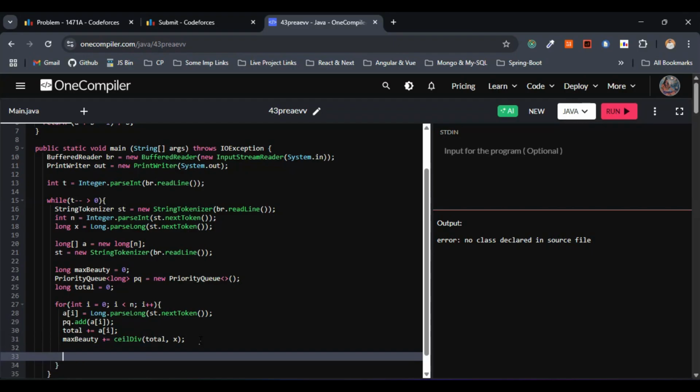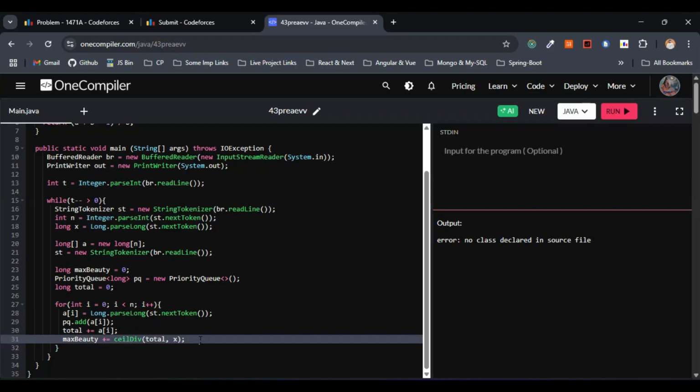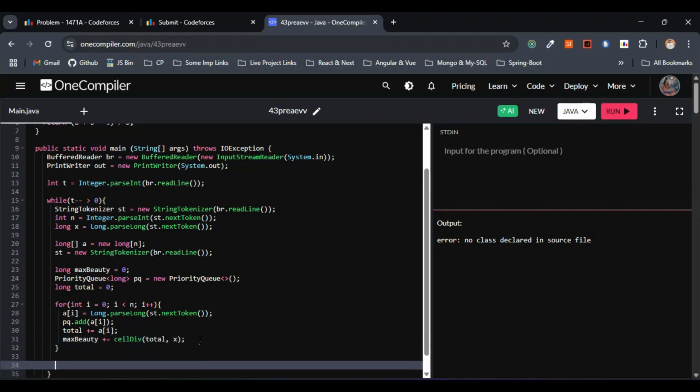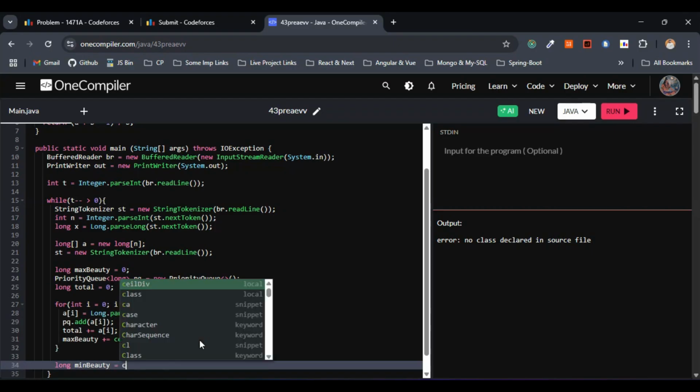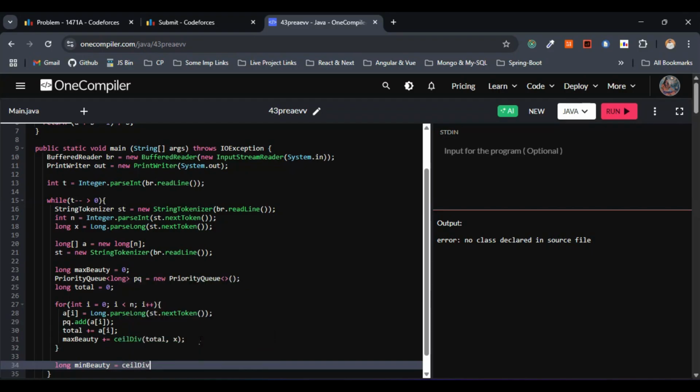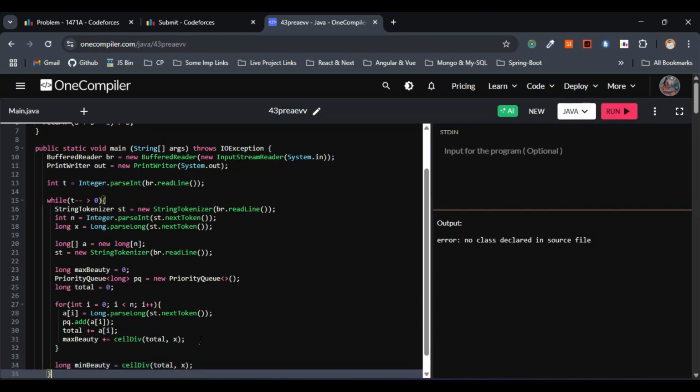So after doing this, let me come out of this one entirely, out of the for loop. So let's go with the minimum beauty. Minimum beauty is nothing but the ceil of total by x. We know this one, right? All the merged values into one we have to consider for the min beauty. So I'll just go with long min beauty equals ceil div of total comma x. This is fine.